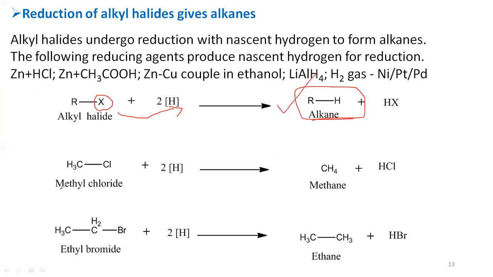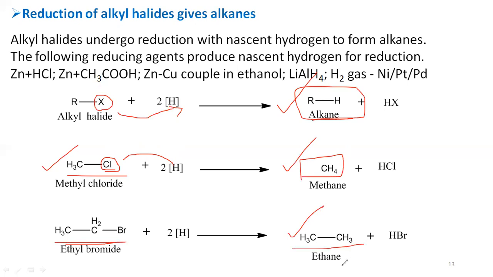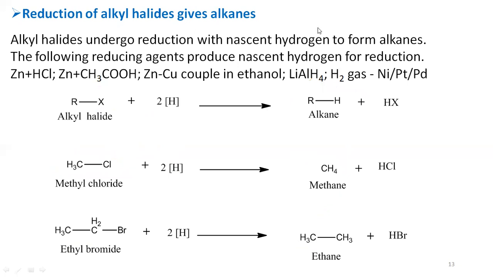An example for this category: here you can see methyl chloride. In this methyl chloride, the halogen chlorine is replaced by nascent hydrogen, so you are going to get methane as the alkane. If you are using ethyl halide, then you are going to get ethane as the alkane. So this is the reduction of alkyl halides with nascent hydrogen that leads to producing alkanes.